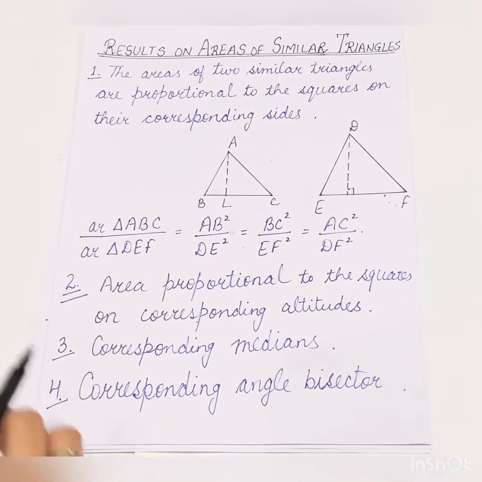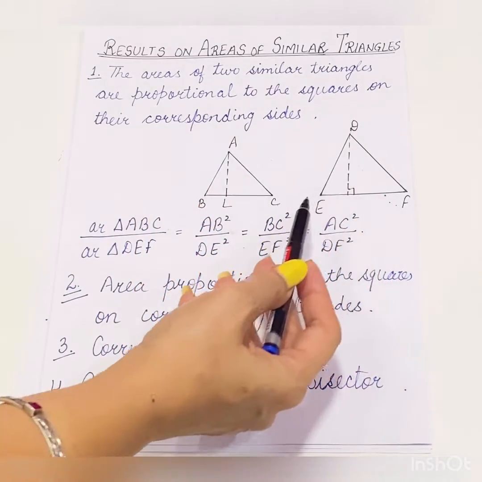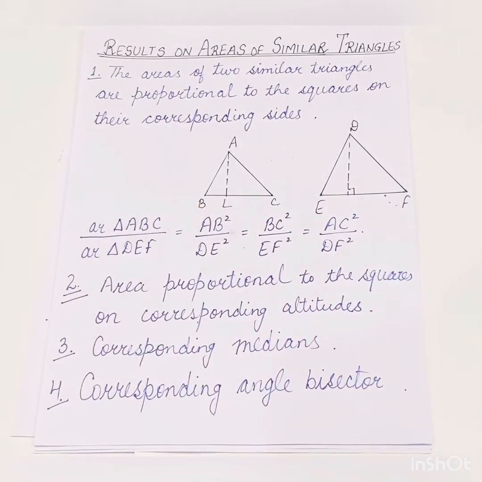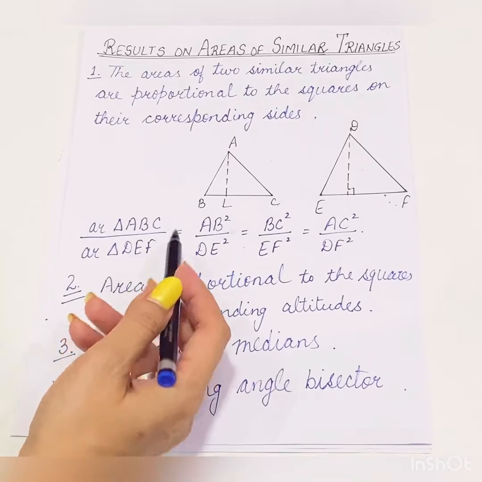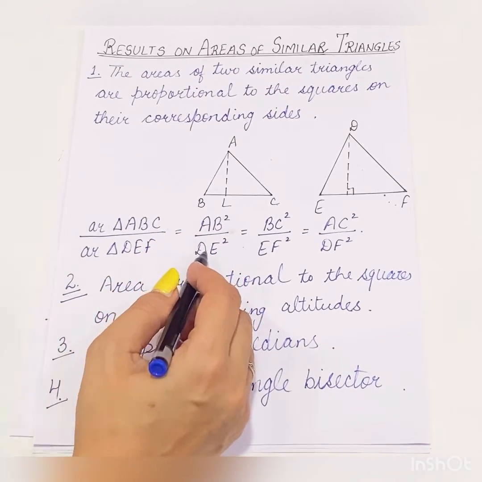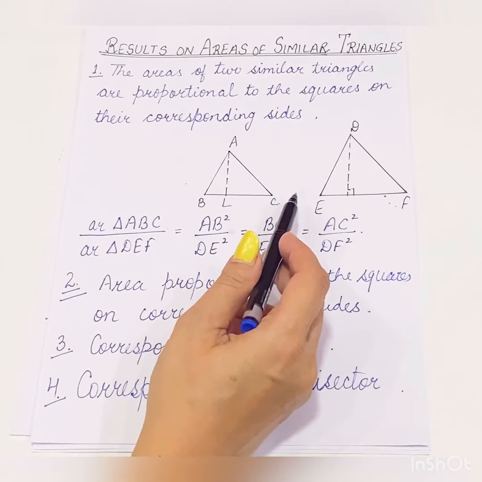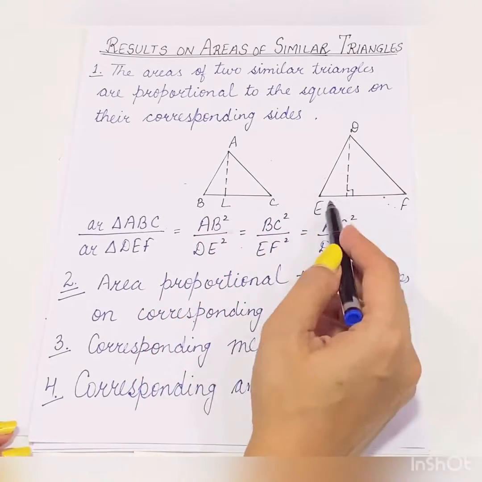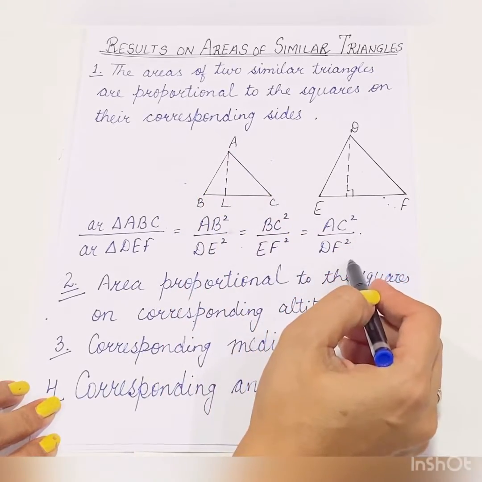For this we have, if triangle ABC is similar to triangle DEF, in that case area of triangle ABC upon area of triangle DEF, this will be equal to AB square upon DE square. What is AB and DE? They are the corresponding sides of the triangle. Similarly, BC is corresponding to EF, so this is BC square upon EF square, and AC square upon DF square.